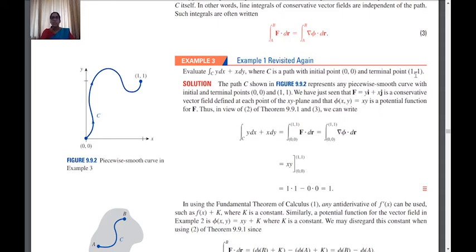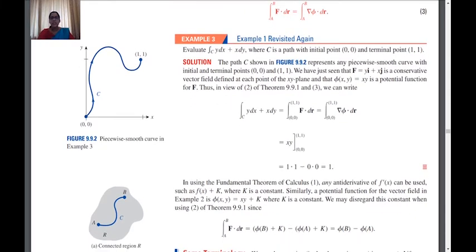Here the terminal point is 1, 1. So what will be phi of 1, 1? That is nothing but 1 itself. And what is phi of 0, 0? That is 0. So by the fundamental theorem, the value will be phi of 1, 1 minus phi of 0, 0, that is 1 minus 0, which is equal to 1. So if we are dealing with conservative vector fields, we can calculate line integrals using the fundamental theorem in a very simple manner by just knowing the initial and the terminal points.